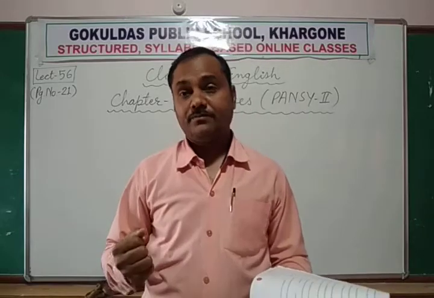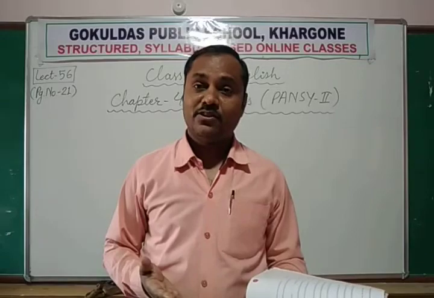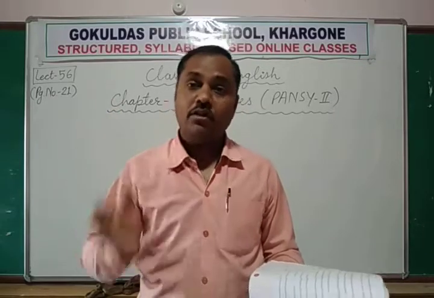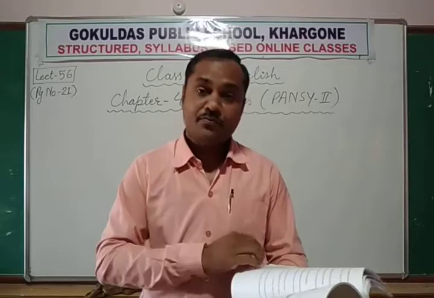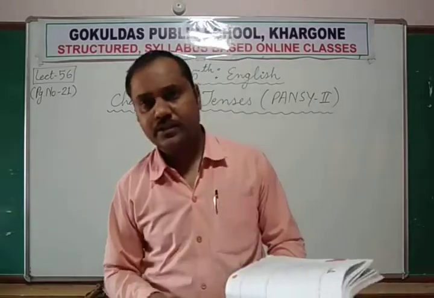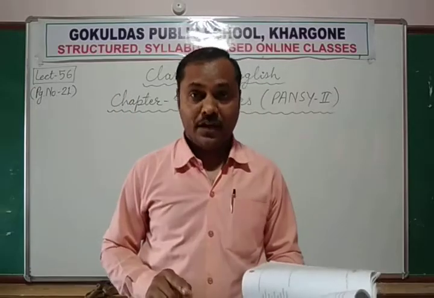But there are some other irregular verbs having all three forms different. So there are 4 types of verb forms that we have learned in our previous lecture number 55.